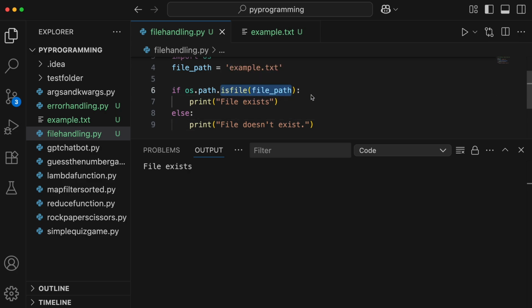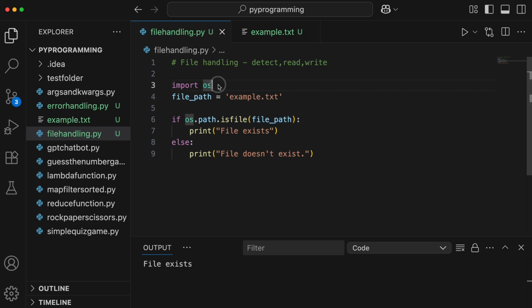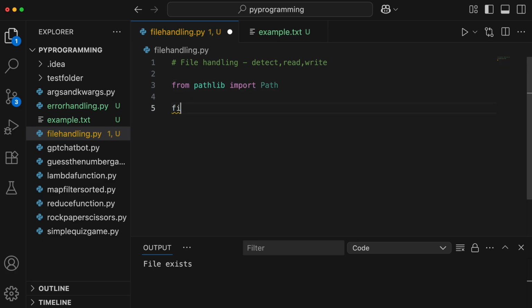Also, if you're using Python 3.4 or newer versions, you can use pathlib. Let's go ahead and check that out as well. Here, rather than importing OS, we will import pathlib. It should be from pathlib import Path. Here, let's give the file, and we would have to mention the path, and the file name is example.txt. I would have given the full path if the file was not existing within the project folder. If I had saved it on my desktop somewhere else, then I would have to give the full path. We'll see that in a few minutes, but let's just go ahead with this now.